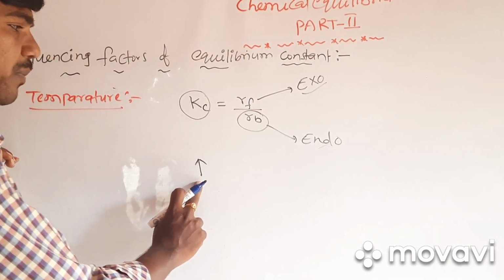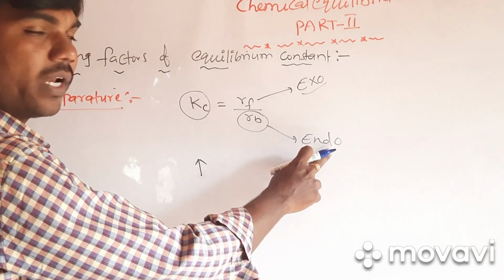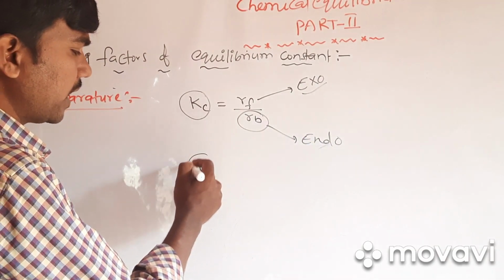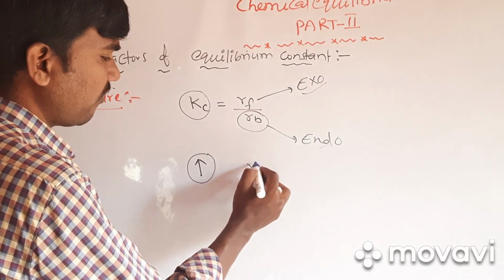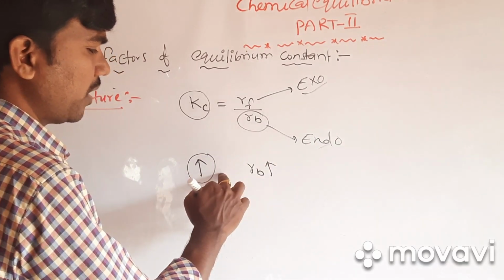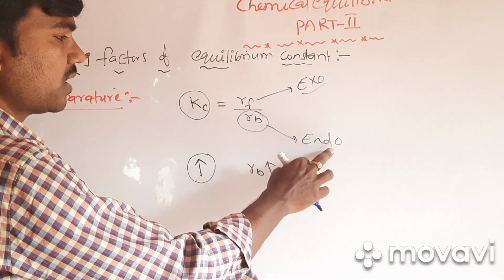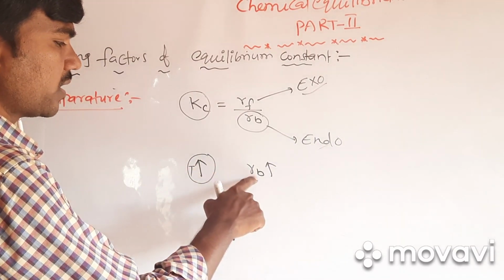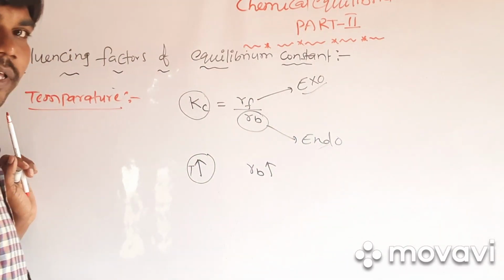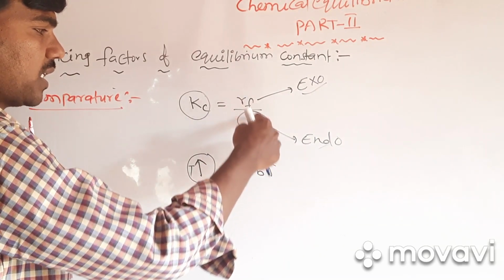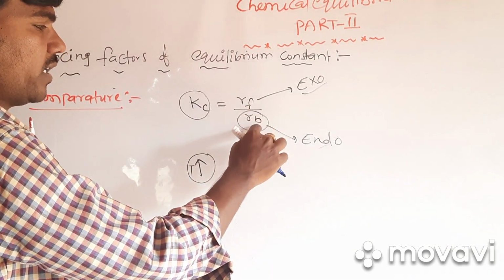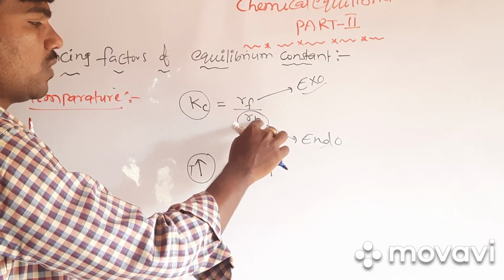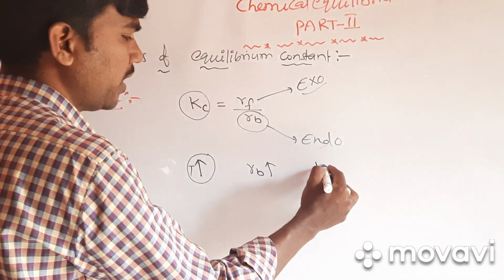So when we increase temperature, the rate of backward reaction will be greater, because the backward reaction is endothermic. When the rate of backward reaction is greater, the denominator value is increasing, so the Kc value will decrease.